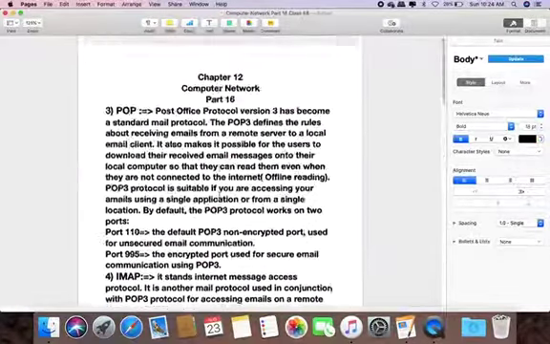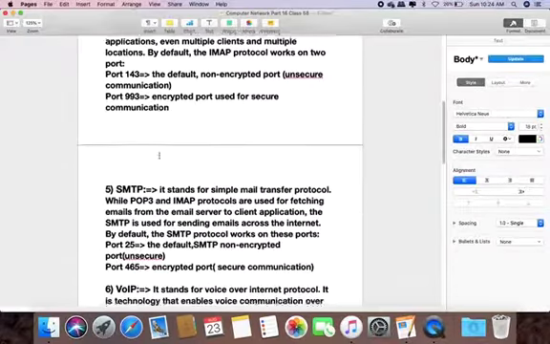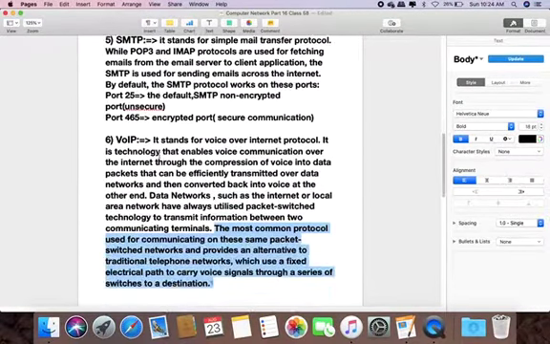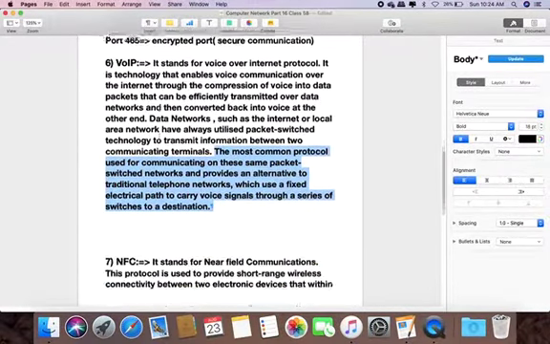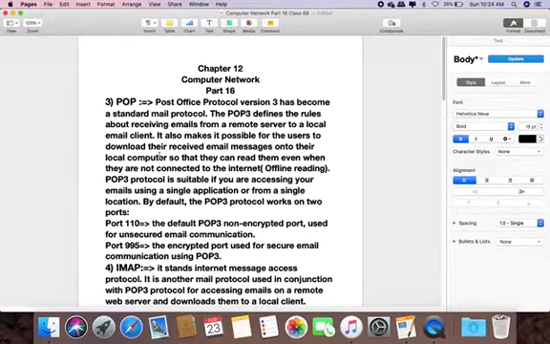So today we learned what is POP, what is IMAP, what is SMTP, and what is VoIP and NFC. So these are the networking protocols which we discussed today.